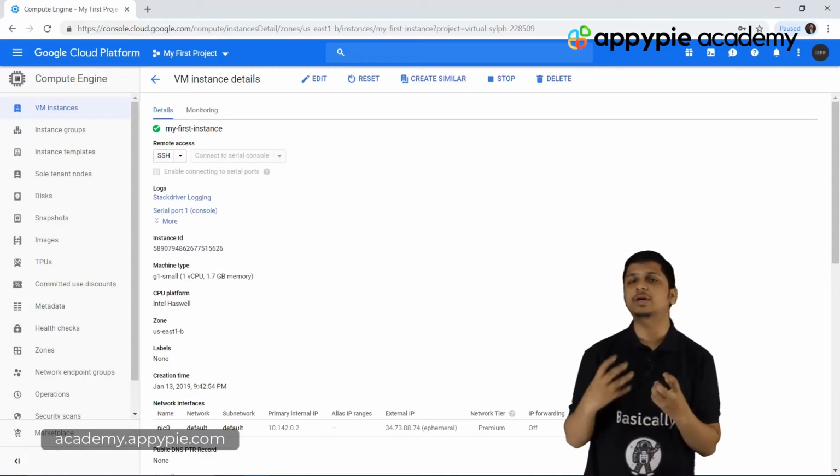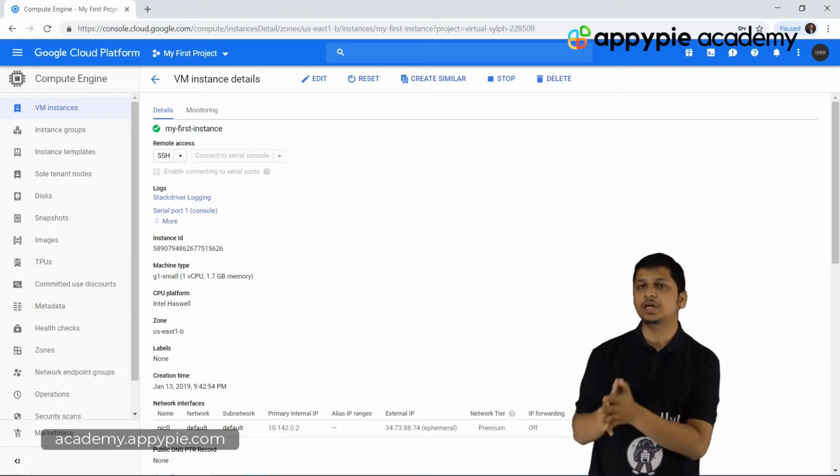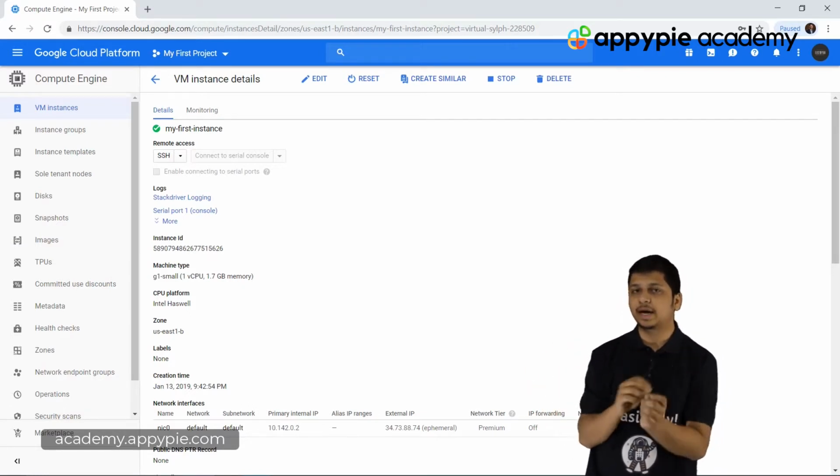Next up, we have compute engines. Now, as the name literally suggests, a compute engine is related directly to computation, and that too on a cloud.